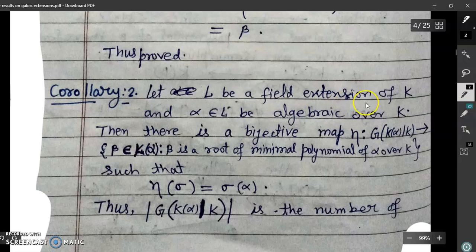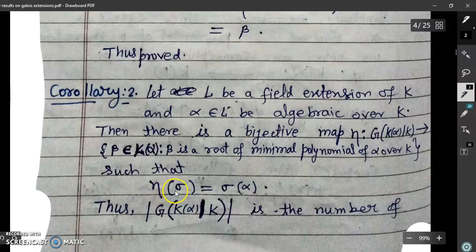Let L be a field extension of K and alpha be any algebraic element. Then we will observe that there is a 1-1 correspondence between the Galois group of K(alpha) over K and the roots of the minimal polynomial of alpha in K(alpha).